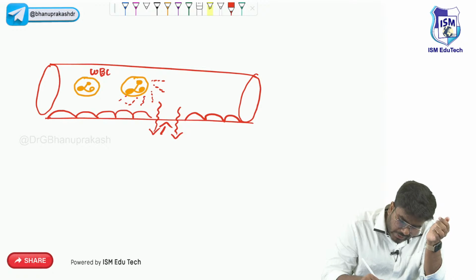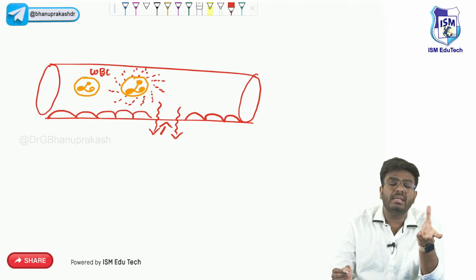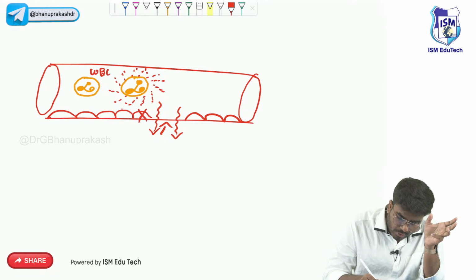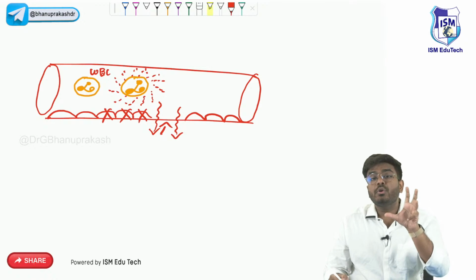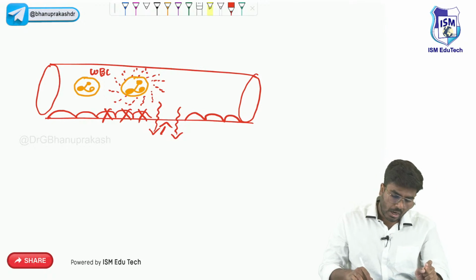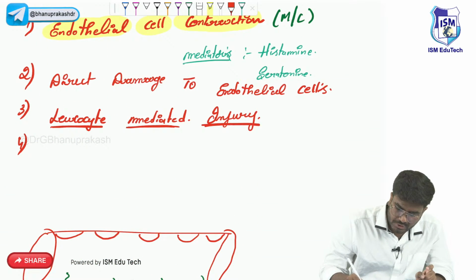Now these chemical mediators not only damage the microbe, to a certain degree they will also affect your own cells. They will also affect the endothelial cells. So this is endothelial injury which is mediated by the WBCs or leukocytes. So the third one is leukocyte mediated injury.